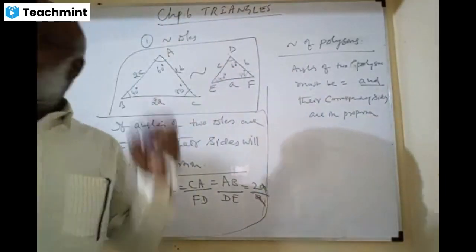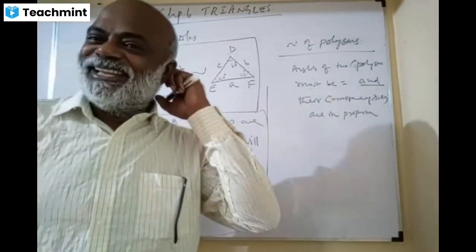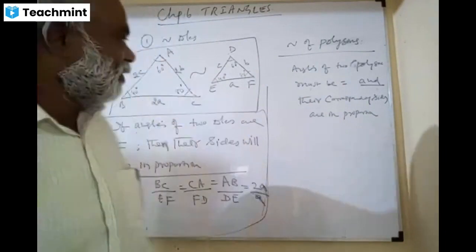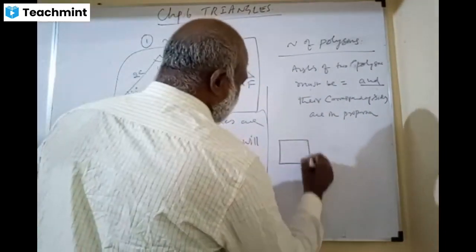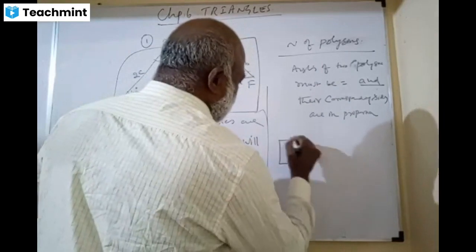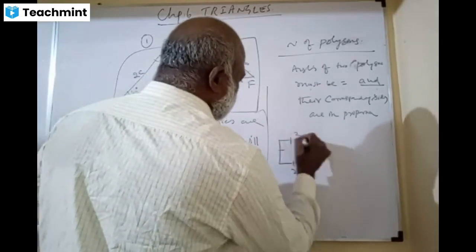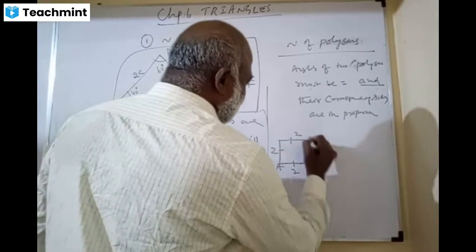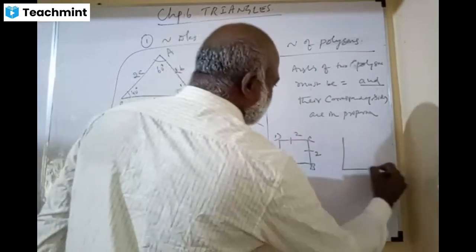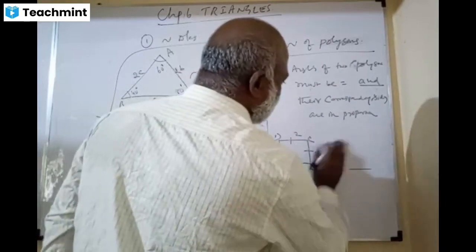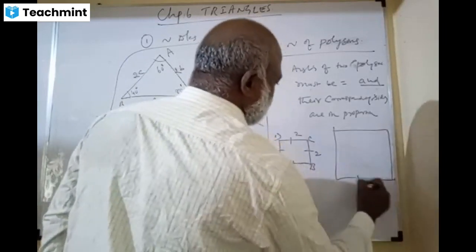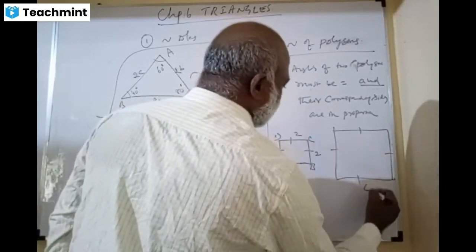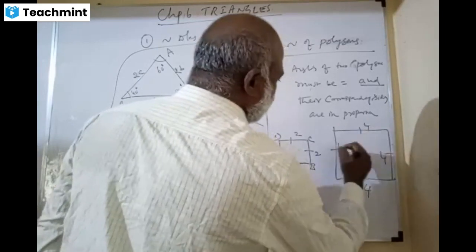You take two squares. They will be in proportion. This has all sides equal to A, B, C, D. Next, you have a bigger one, PQRS, with all sides 4 and 4 and 4 and 4.